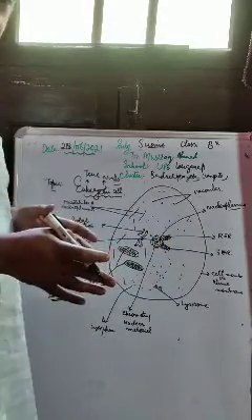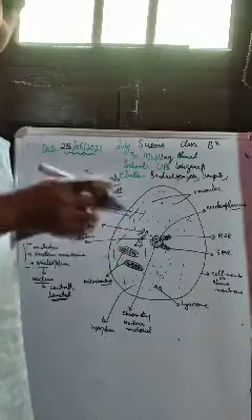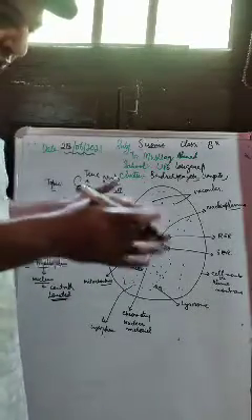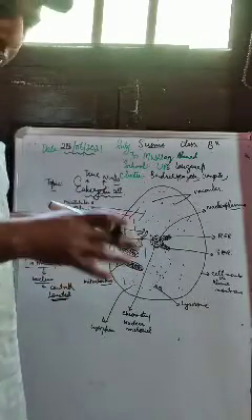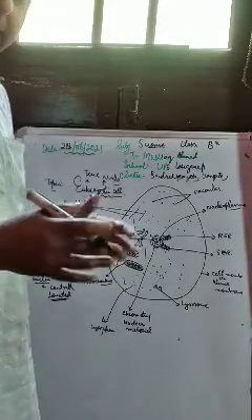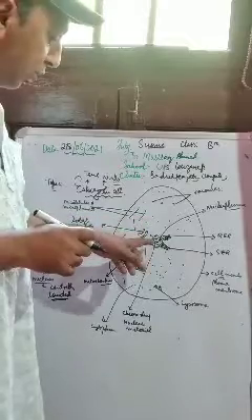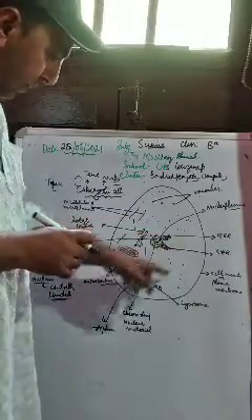But in prokaryotic cells, the chromatin material was free. There was no true nucleus and there were no nuclear membranes. So the chromatin material and the cytoplasm in prokaryotic cells were in direct contact. But here there is no direct contact between the chromatin material and the cytoplasm of the cell, right?